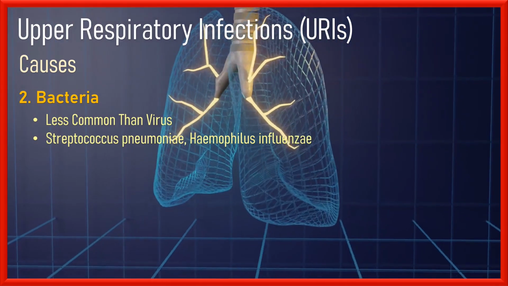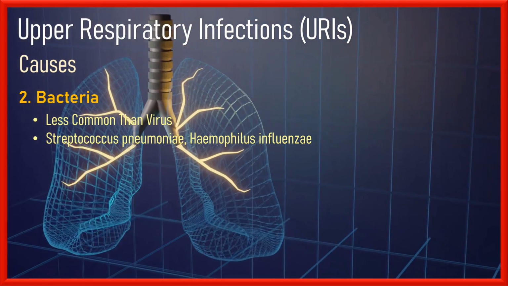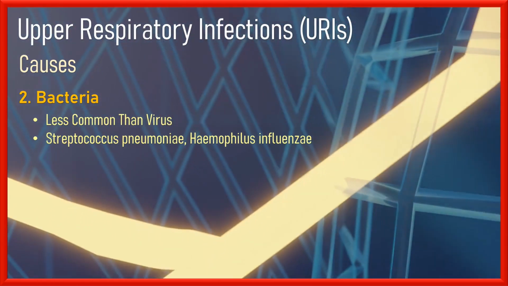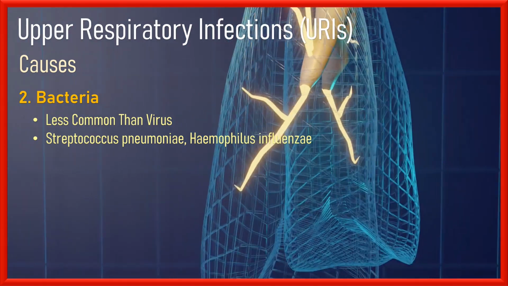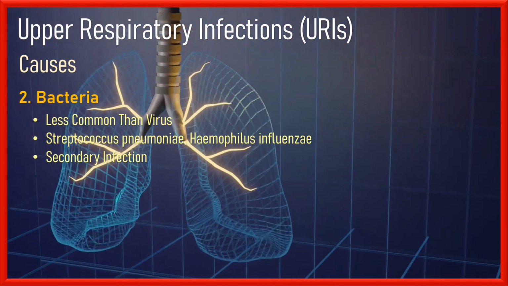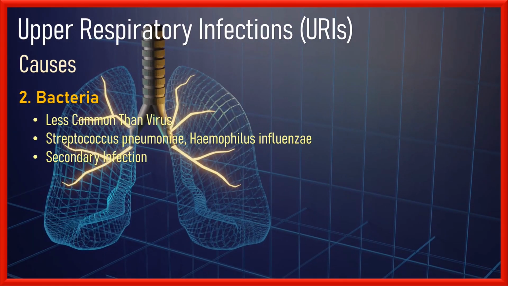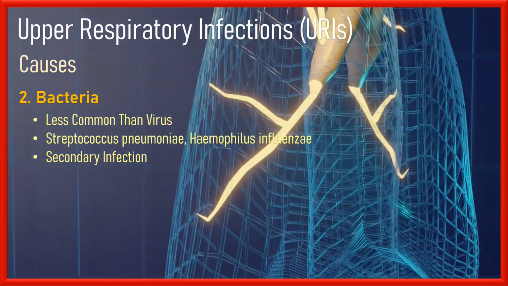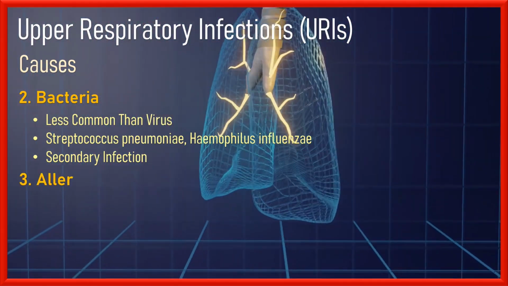Number 2, bacteria. Less common than viral infections, certain bacteria can also cause URIs. Streptococcus pneumoniae and Haemophilus influenzae are the most common bacterial pathogens associated with URIs. Bacterial URIs often occur as secondary infections following a viral infection, when the respiratory tract is already weakened, making it easier for bacteria to invade.